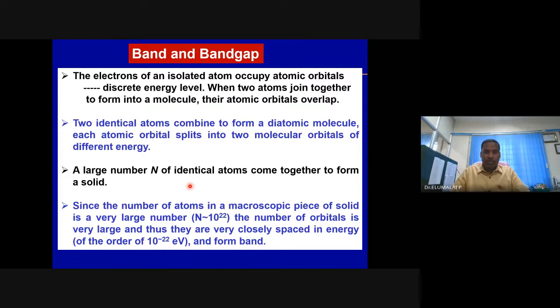If n equals 1, it refers to the first shell, the K shell. n equals 2, second shell, L shell. Third shell, M shell. Fourth shell, N shell.